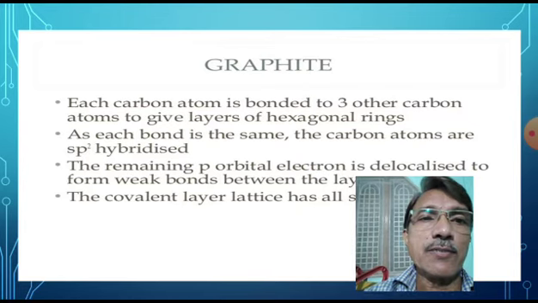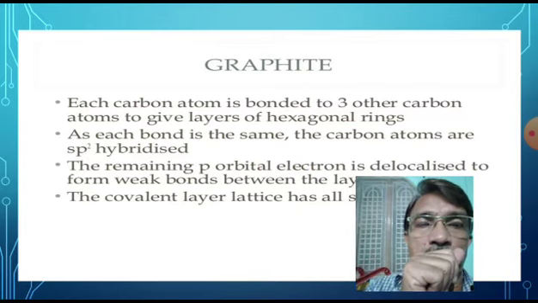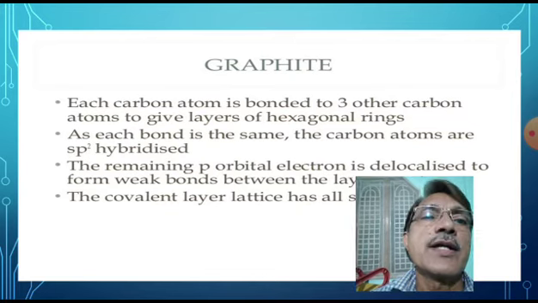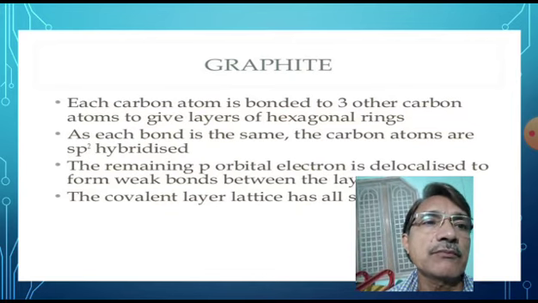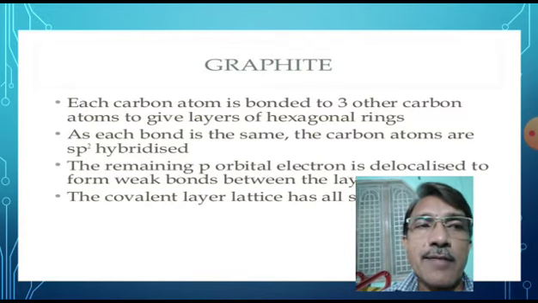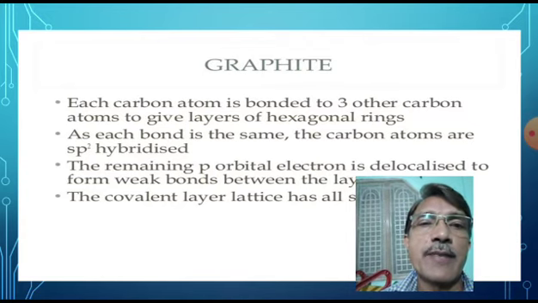Each bond is the same. The carbon atoms are sp2 hybridized. In graphite, each carbon atom is sp2 hybridized.